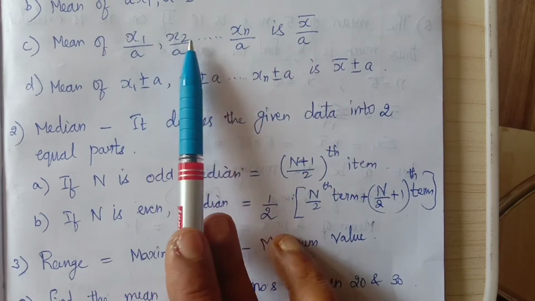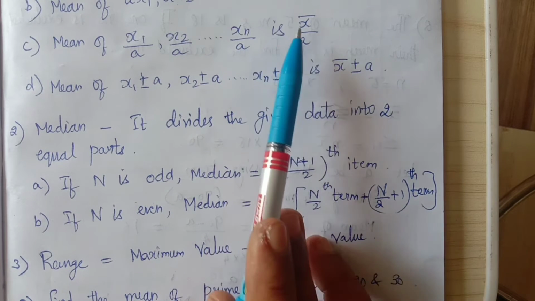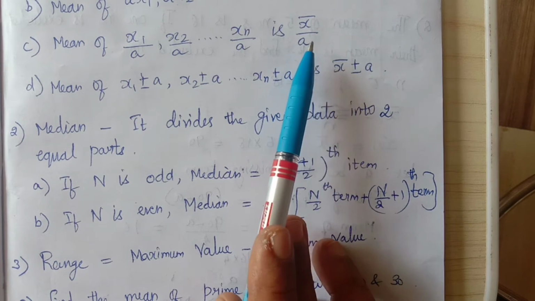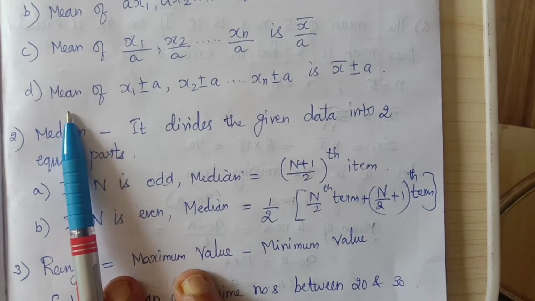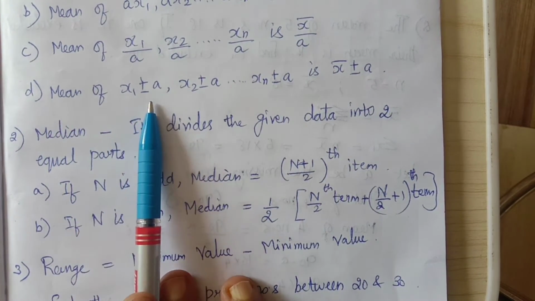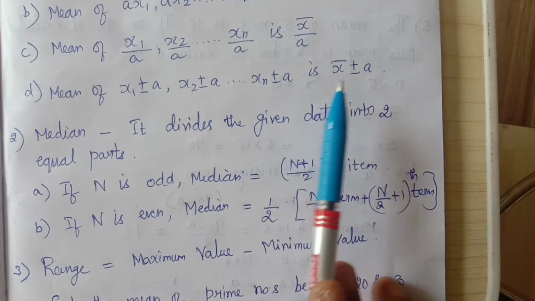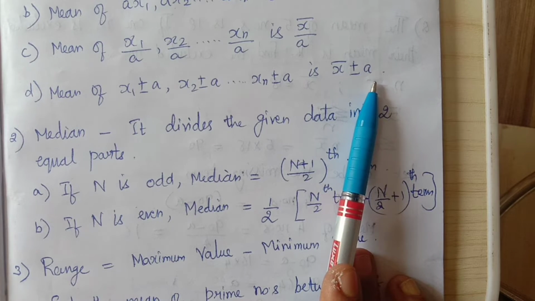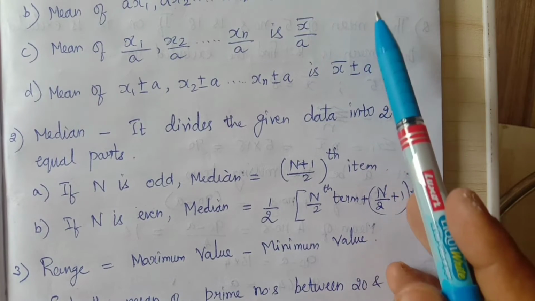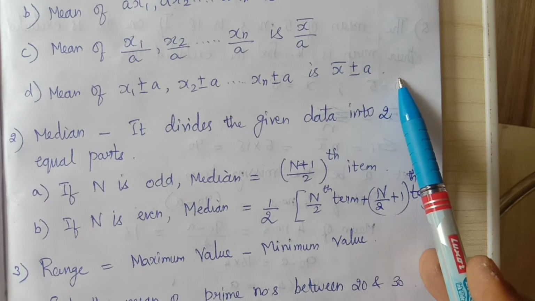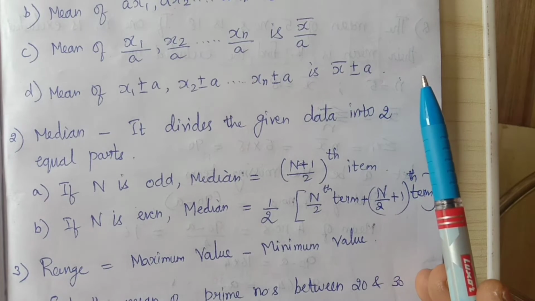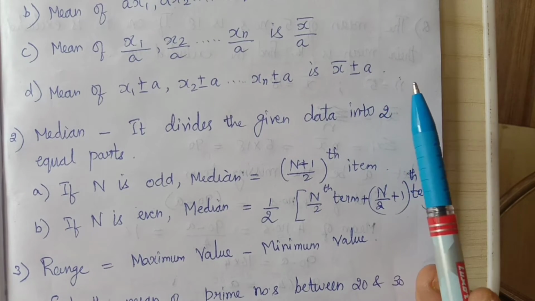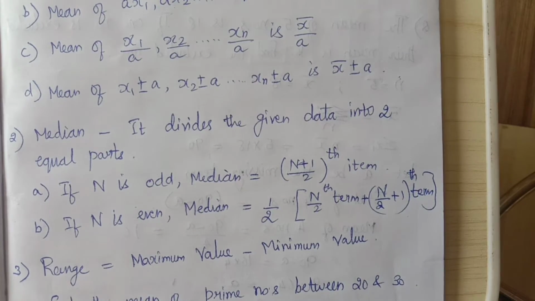Then you can simply add all the numerators and divide the mean that you obtain by that common term. Similarly, when we have a common term added to every term, then the mean is also obtained by adding or subtracting the common term. That means multiplication, division, addition and subtraction of a common term to every term of the given data, if we obtain the mean, the mean obtained can also be added, multiplied or divided by that common term to get the answer.